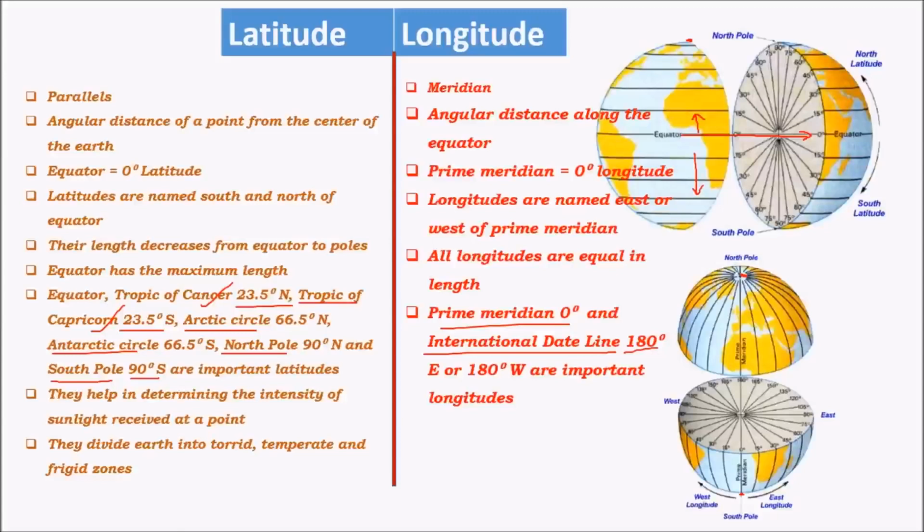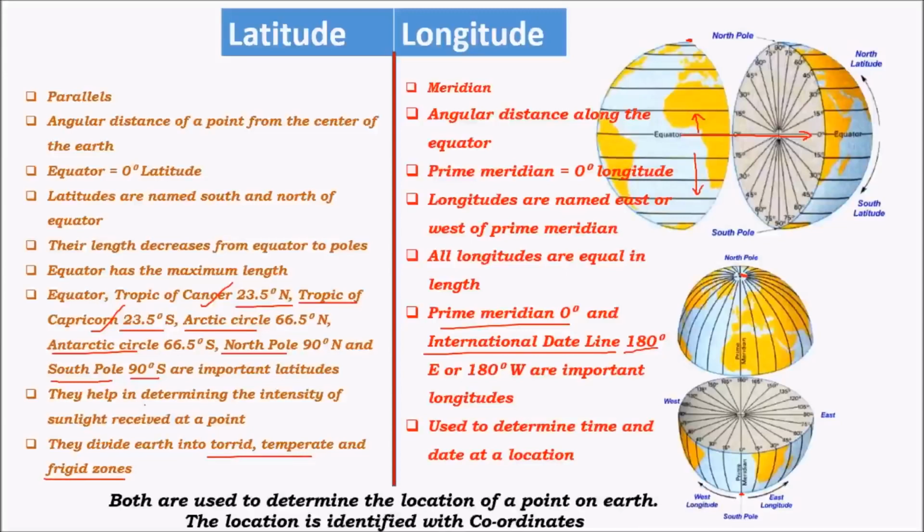And there is a purpose why these imaginary lines are drawn, and let's see how these things help. First thing, longitudes help in determining the intensity of sunlight received at a point. We'll see in detail in the later part of the video. They divide Earth into torrid, temperate and frigid zones. We'll see this in the later part of the video. And the longitudes are used to determine time and date. And both these longitudes and latitudes are important in determining the location of a point on the Earth. Hence, the main purpose of longitudes and latitudes is to specify the location of a point.